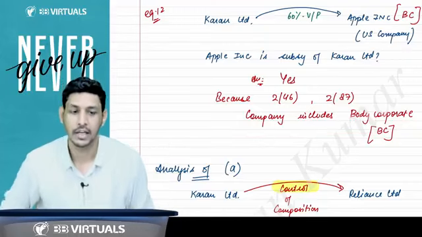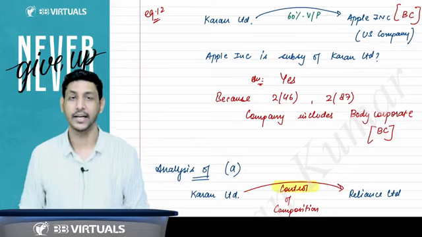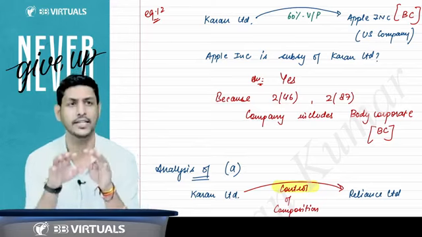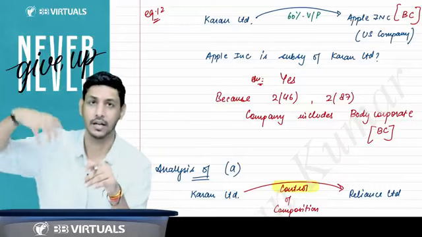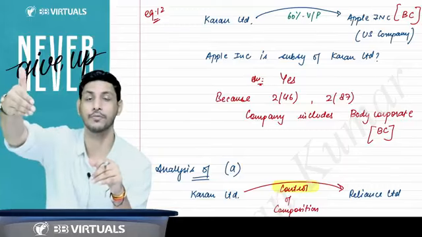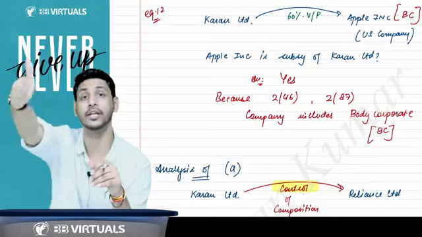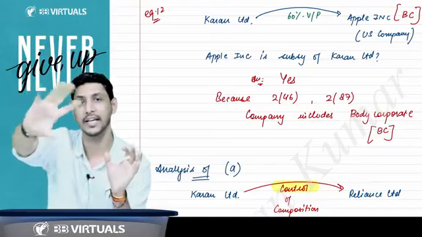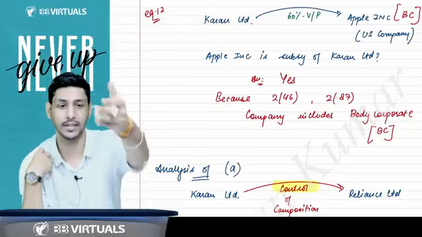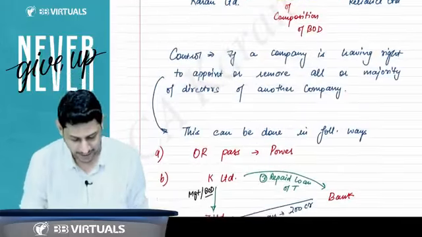It must be a holding-subsidiary relationship, right? A holding-subsidiary relationship is where the company is holding more than 50% voting power of your company, or controlling the composition of the board of directors of your company. Then we will say that yes, this is a holding company, and this is a subsidiary company.